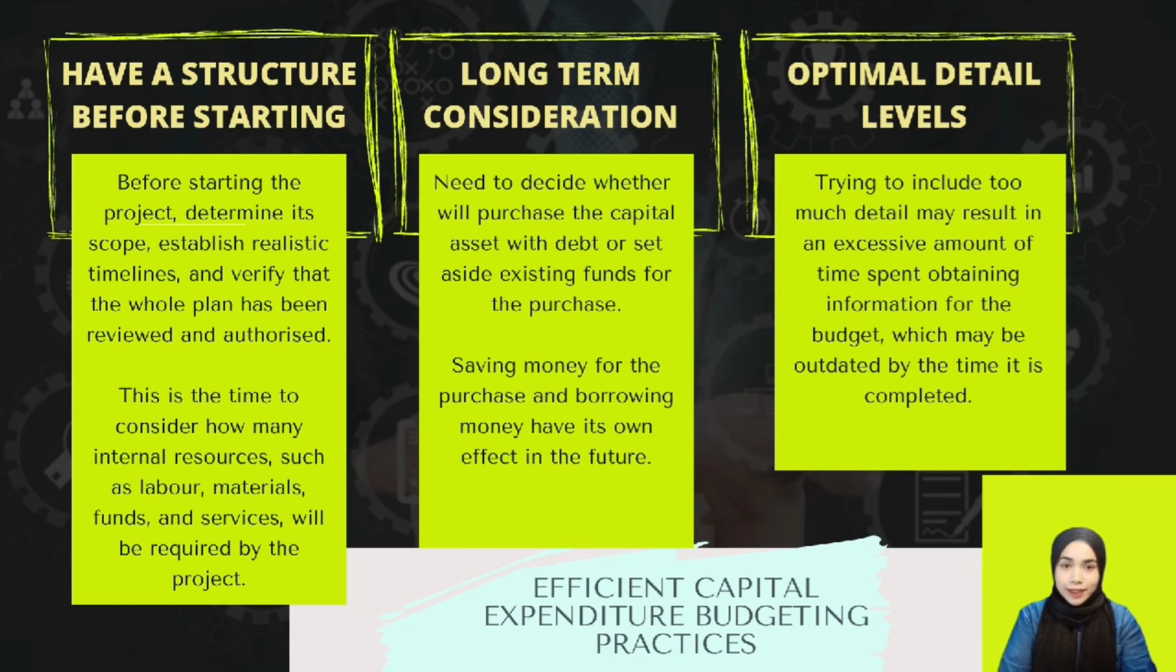The second practice is long-term consideration, where at the start of the capital expenditure project, the company needs to decide whether to purchase the capital asset with debt or set aside existing funds for the purchase. For more understanding, saving money for the purchase typically means that we have to wait a long time to receive the item we want. Borrowing money, on the other hand, will lead to more debt and may limit borrowing abilities in the future. In fact, both options may be beneficial to the company and different alternatives may be required for different projects.